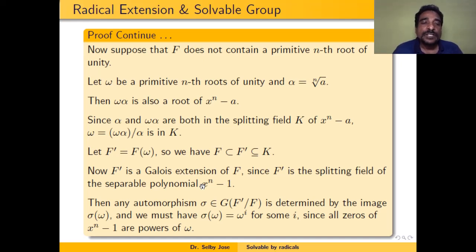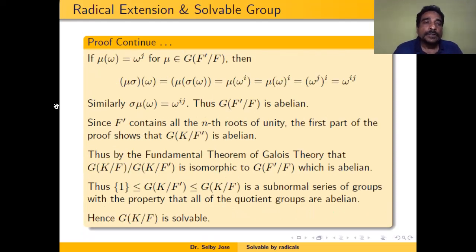So therefore, if sigma belongs to the Galois group of F dash over F, then sigma of omega will be omega raised to i for some i. Also if mu belongs to the Galois group of F dash over F, mu of omega is also omega raised to j for some j. Therefore, mu sigma of omega is the same as mu of sigma of omega, which is mu of omega raised to i.